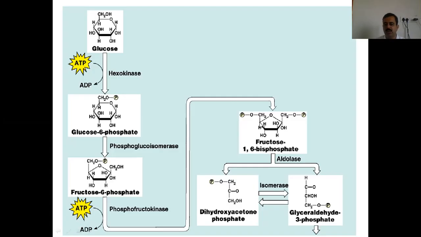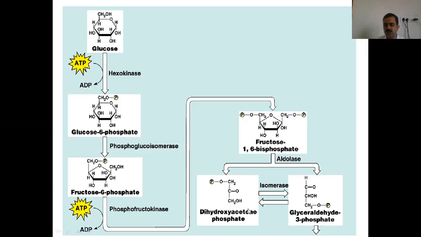At the first carbon and the sixth carbon of the fructose molecule, phosphates are linked with the help of the enzyme phosphofructokinase. Another ATP molecule is utilized, which gives the phosphate group at this point. Now, fructose 1,6 bisphosphate gets converted into two products: dihydroxyacetone phosphate and glyceraldehyde 3-phosphate. Again, the enzyme is aldolase.